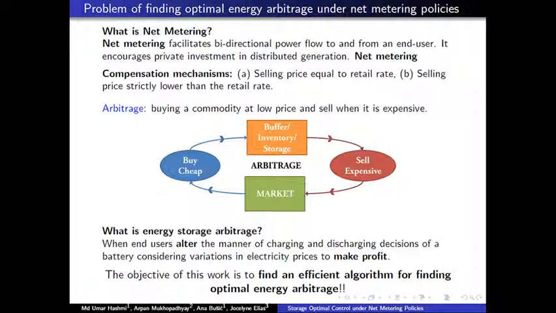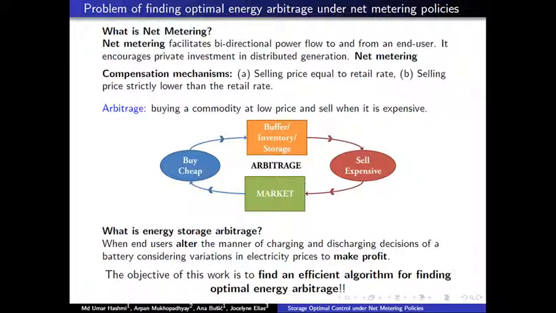Before moving ahead to the problem, I would like to define net metering. Net metering facilitates bidirectional power flow to and from an end user. It encourages private investment in distributed generation. Net metering compensation can be bifurcated into two major categories: selling price being equal to the retail rate and selling price strictly lower than the retail rate.